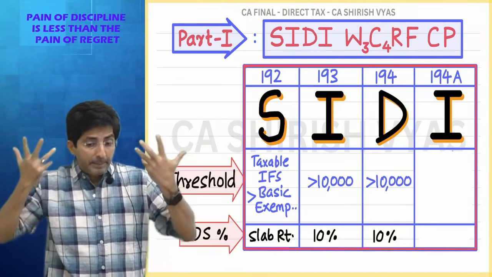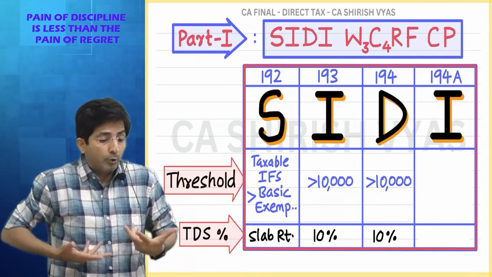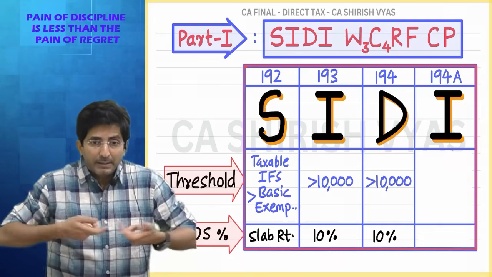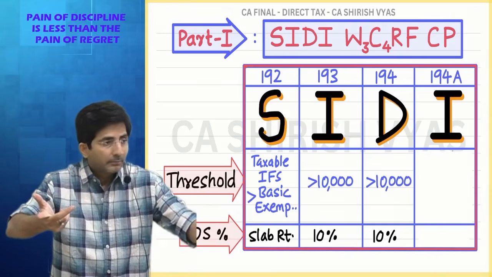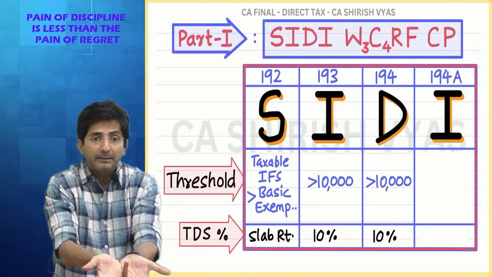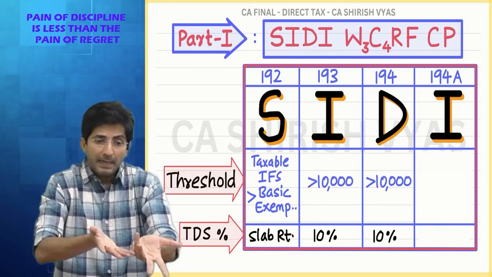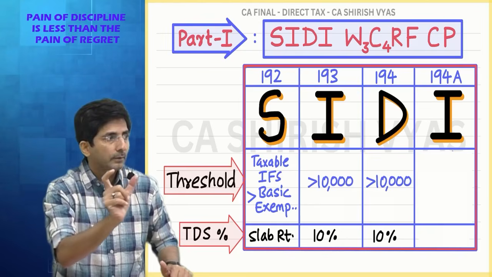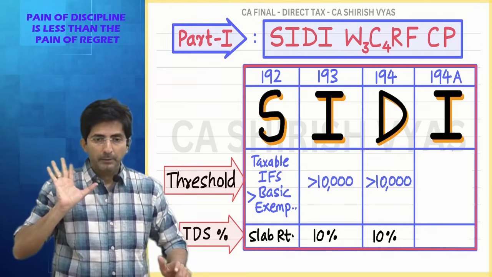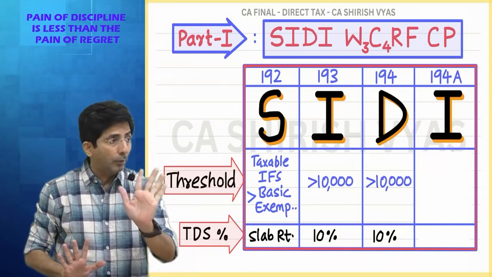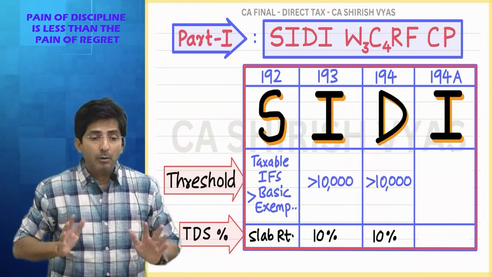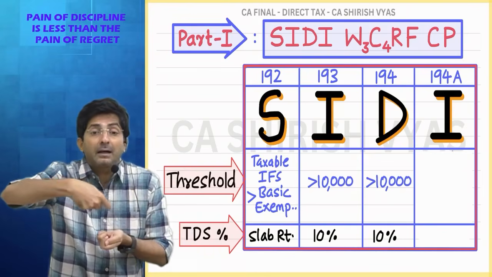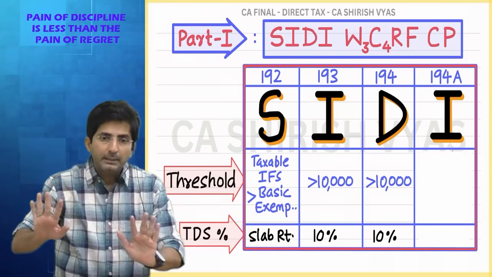See my way of explaining: I am making myself the bank, because in this chapter I want to communicate from the payer's angle. As you know, generally a bank gives interest to the account holders, like the fixed deposit account you have in the bank. So on FD, when you get interest, I will deduct TDS, but only if the interest exceeds 50,000. You have to learn 50,000 by heart. But the 50,000 threshold is applicable when either a bank or post office pays interest to the account holder. In all the other cases, it is 10,000.